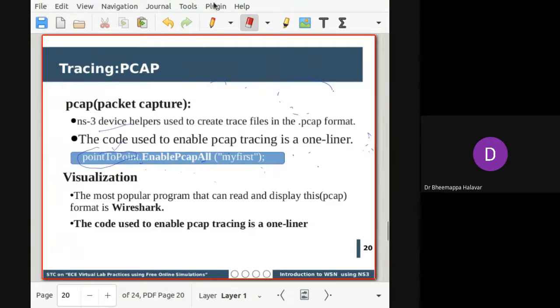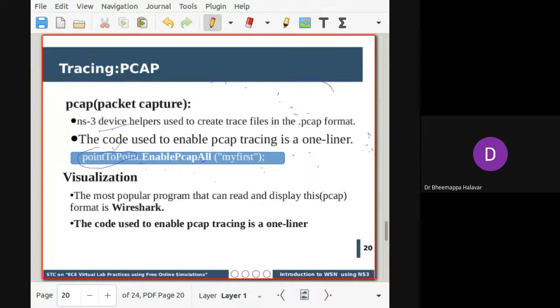Then comes how you visualize the information. When you open the pcap capture, it will be very difficult to read, because for each packet it records what time it went, how many nodes and links there are, and what the speed was at that time of transmission. Everything is recorded, so it is very difficult to extract that. So how do you display and visualize that?